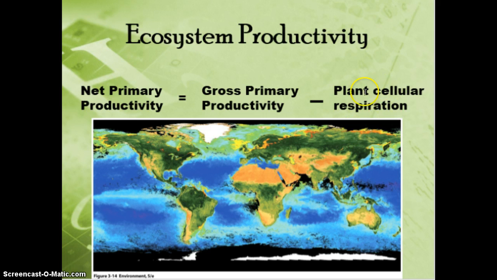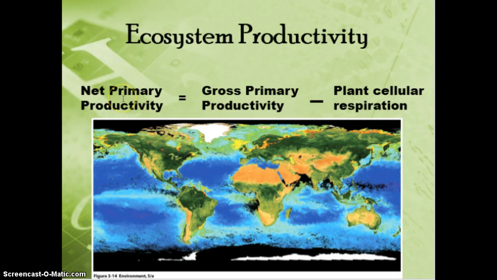And we have to subtract their respiration from that, because remember, they're using some of this food for themselves to get energy for the producer itself. So that's why you see this subtracted in this equation to get the total productivity of the ecosystem as a whole, because they're using some of that energy. So this is just the energy that's left over.